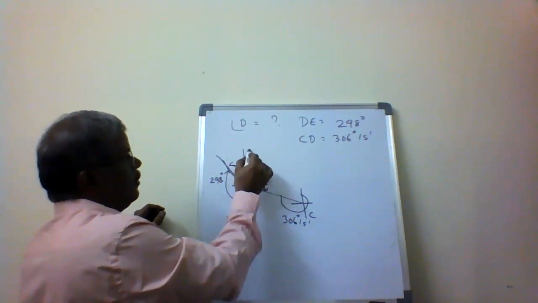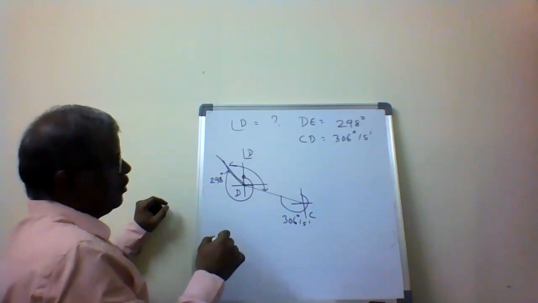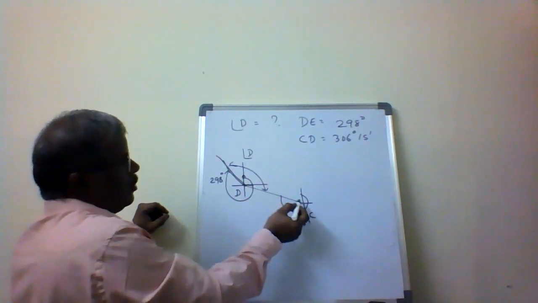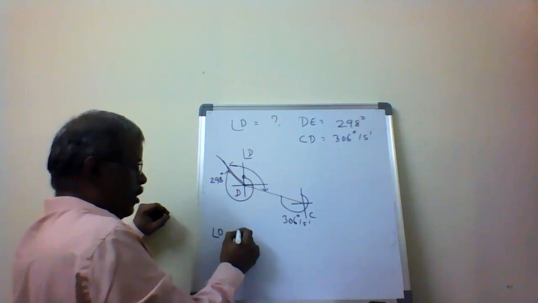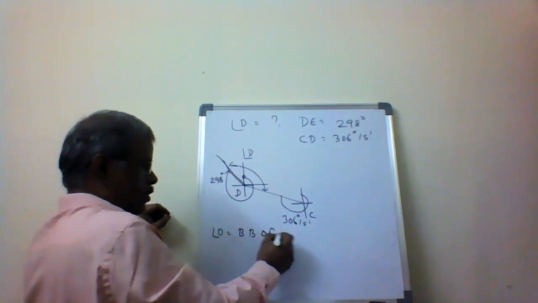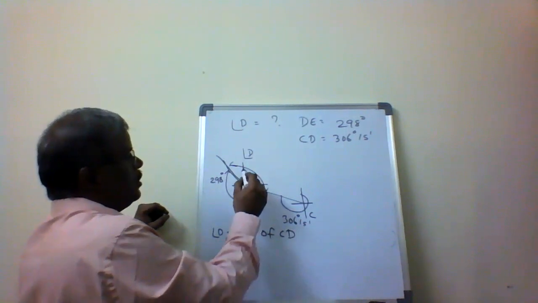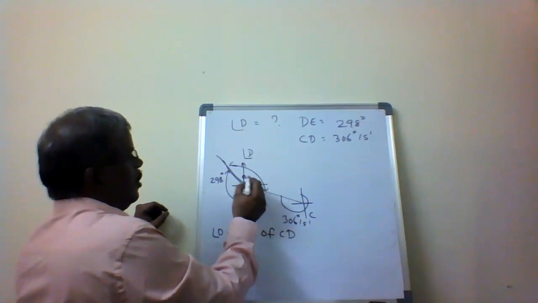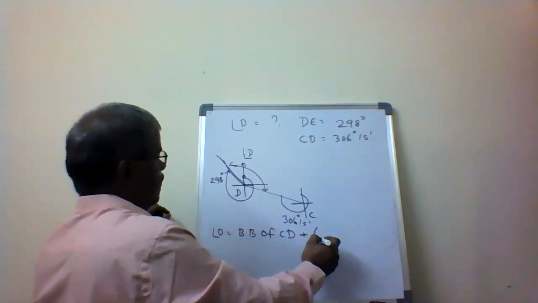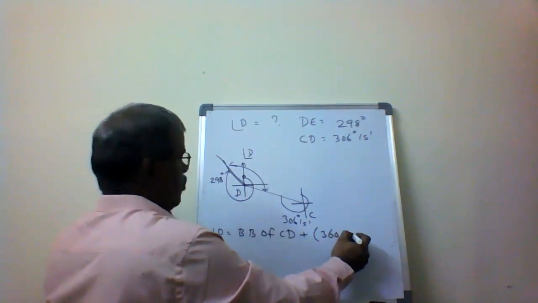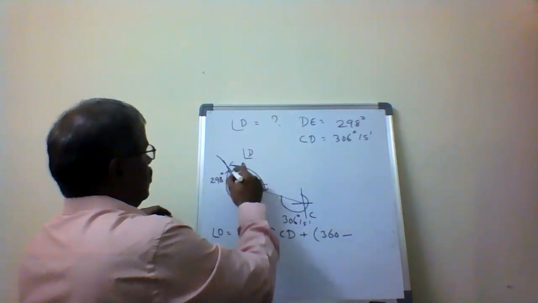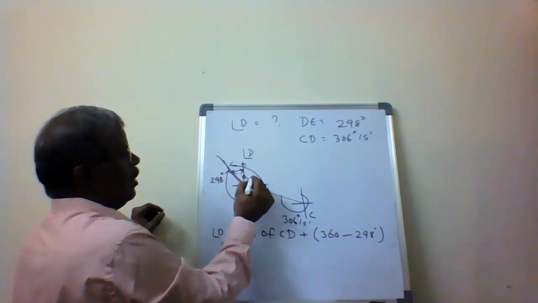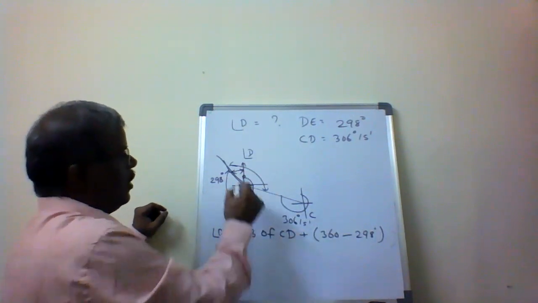Include angle D. Now I can calculate angle D equals the backward bearing of CD, plus 360 minus 298 degrees. So this one and this one, backward bearings, I am going to add, and I am going to get angle D.